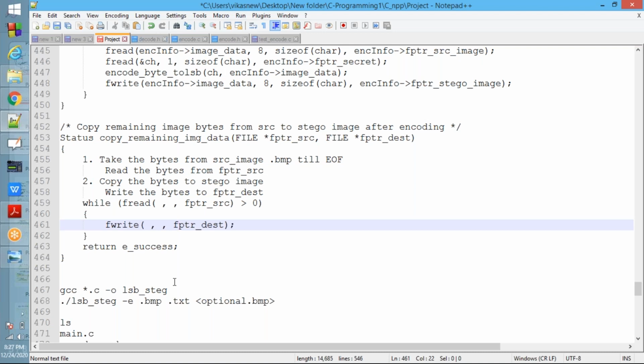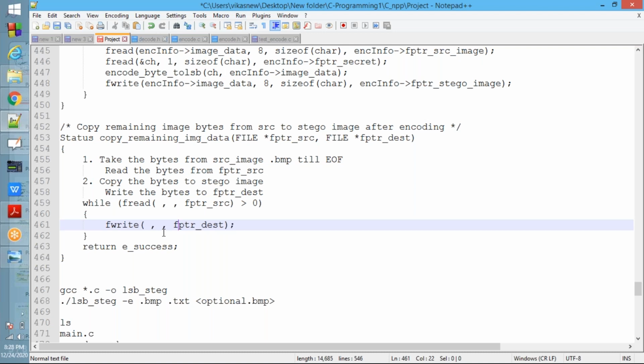Please remember, after doing each function, please verify your result, whether you are getting correct output, whether the things are encoding correctly or not. Verify yourself manually using the hd command. See what values should be there and what values are there. In the stego.bmp output file, after 54 bytes it should be the same.